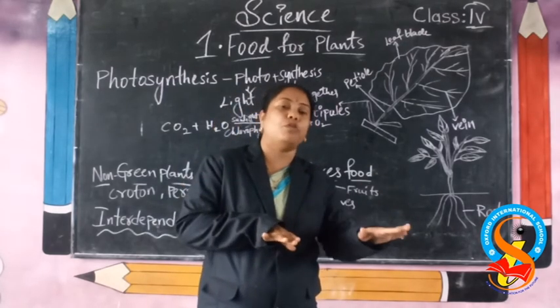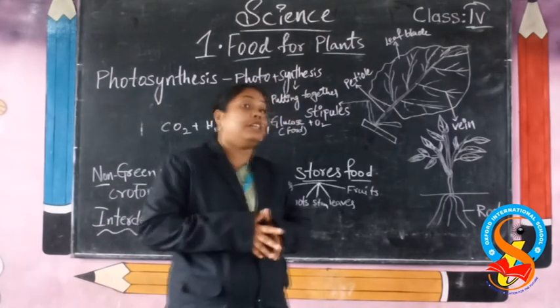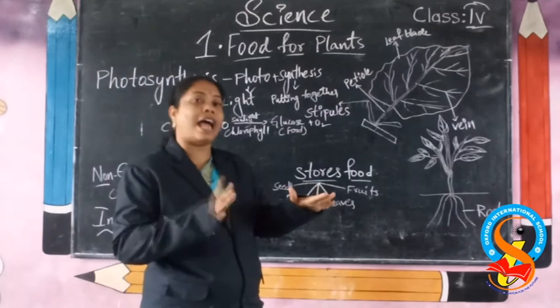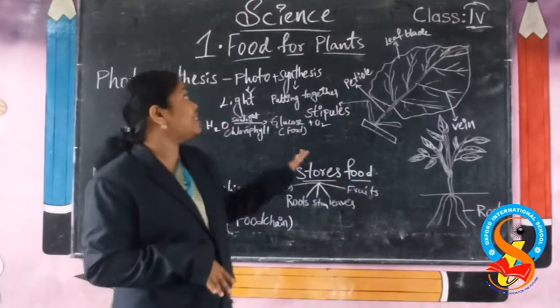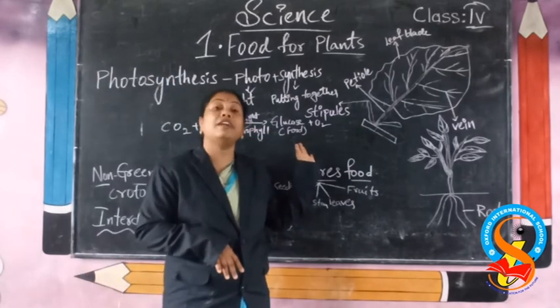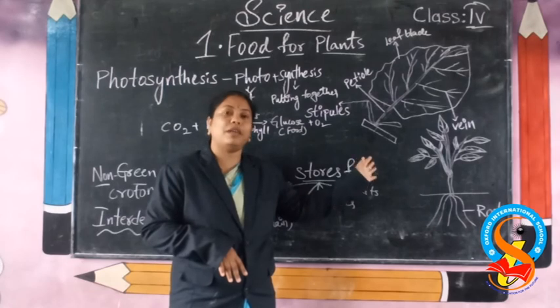We have to plant more and more trees. We have to protect the animals also. By this we know that we need plants and also animals. We are totally depending on plants. Students, did you understand about this food and food for plants? We are getting all our food from the plants only.